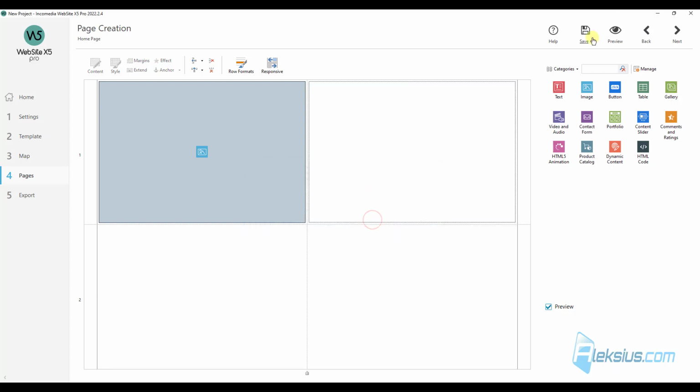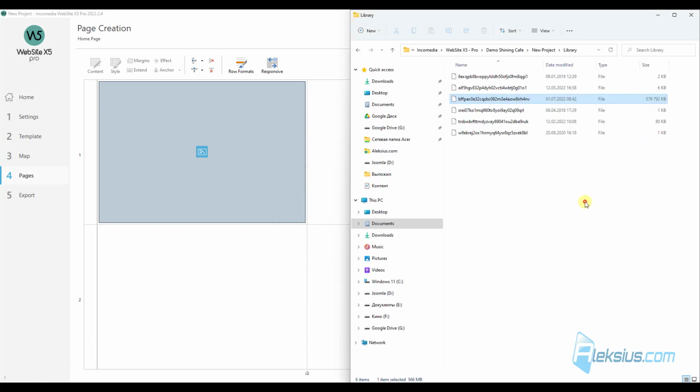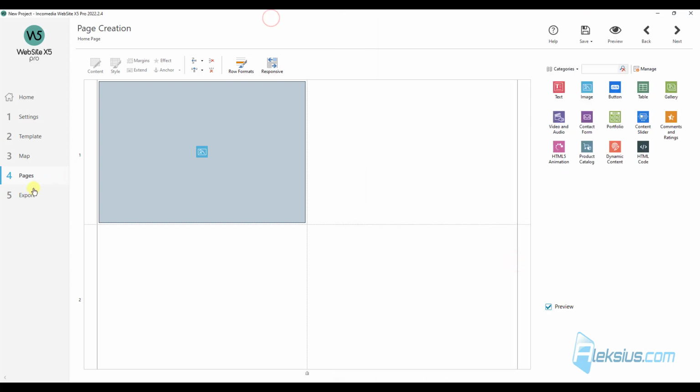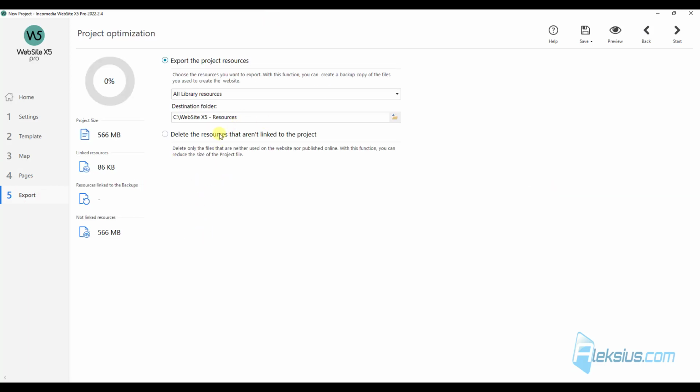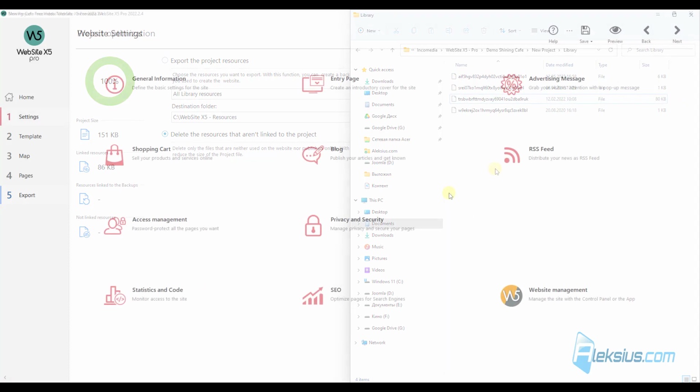We can also save the project, but if we look here, we can see this file is in our library. If we go here and select delete the resources that aren't linked to the project, here it is, and now let's see not linked resources, just delete them, and the file was deleted.